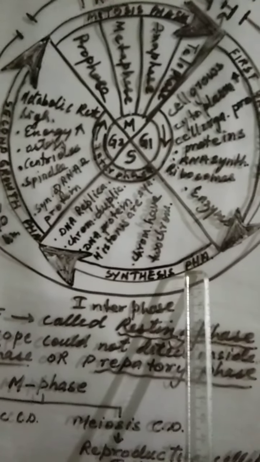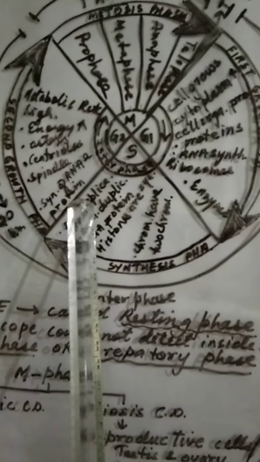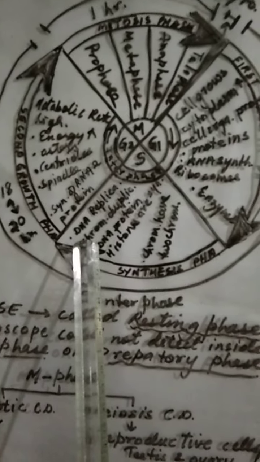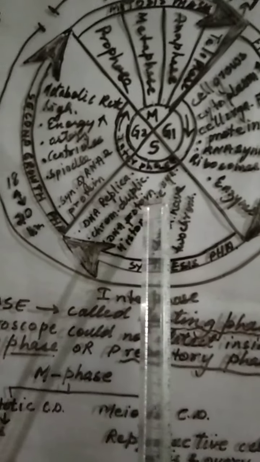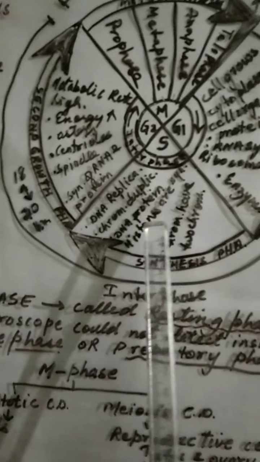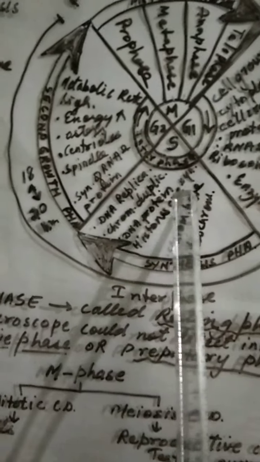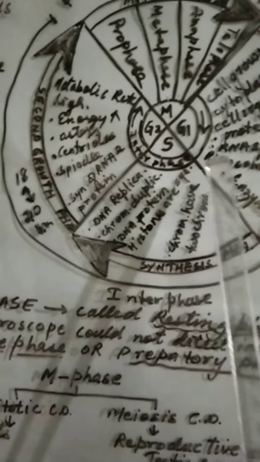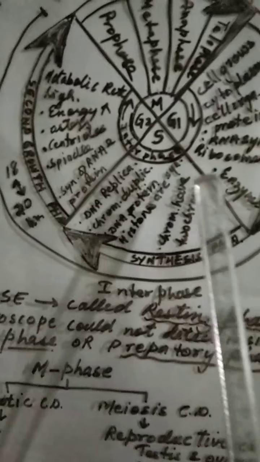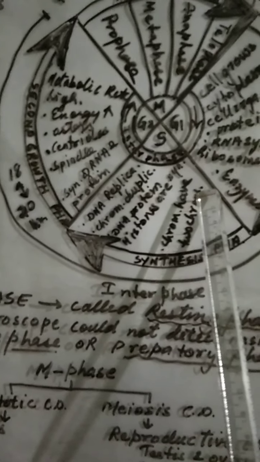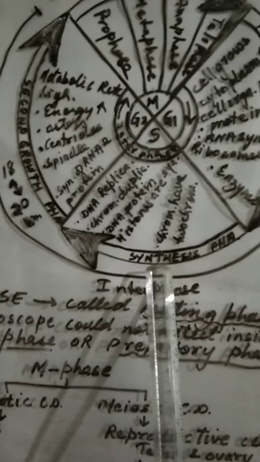This G1 phase enters into the S phase, known as the synthesis phase. In this phase, DNA will replicate, remember. That is, here the chromosome number will duplicate. DNA proteins will be synthesized, and here histone proteins present in the DNA are also synthesized. And here each chromosome has two chromatids. This is called the S phase.